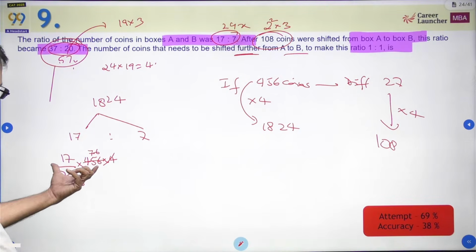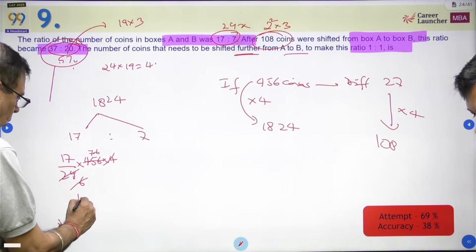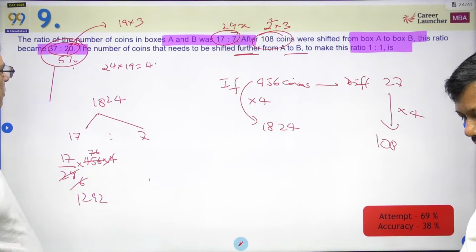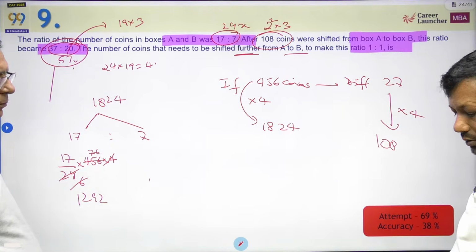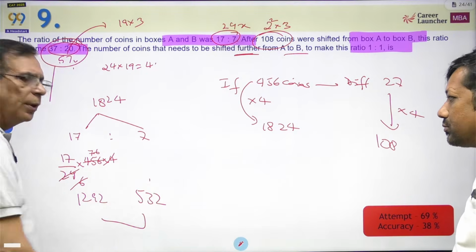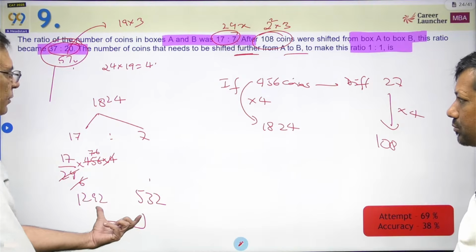Okay, so how much will it come to? 1292. This will come out to be 1292. And how much is this? It is 532. So how many coins need to be shifted from here to here? 1292 minus 532 coins have to be shifted.